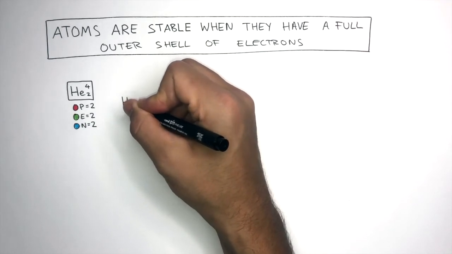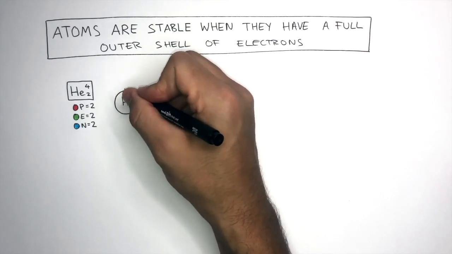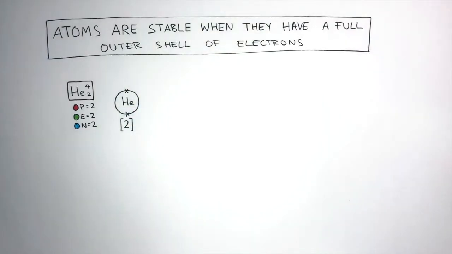This is the electronic configuration of helium. As there are only 2 electrons, the first shell is full. A helium atom is stable as it has a full outer shell of electrons. Helium does not need to transfer any electrons, it does not need to lose any electrons, gain any electrons, or share any electrons. Helium exists as single atoms, so does not bond.